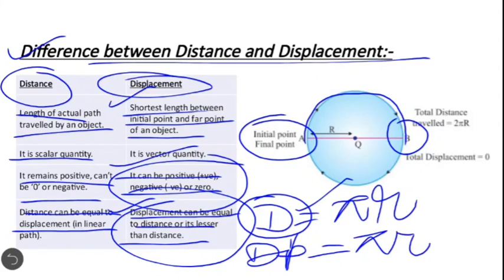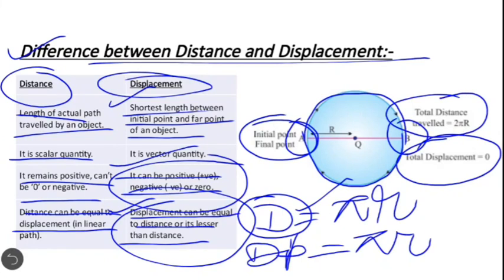But now see, if the object returns to its initial position A, then the total displacement will be 0 because there is no difference between the initial and the final point. But the total distance traveled by the object will be 2 pi r.